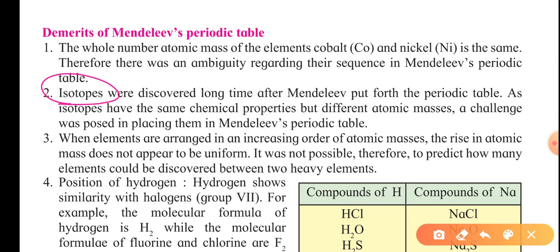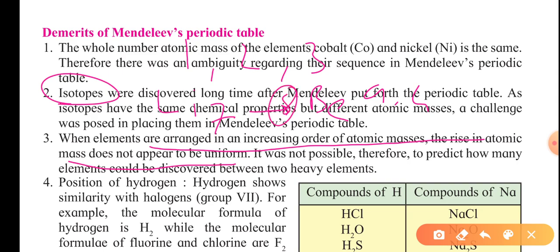The third demerit is that when the elements are arranged in increasing order of atomic masses, the rise in atomic masses does not appear uniform. That we have seen. There is no uniformity, like number 1, number 2, number 3. For instance, in the second period and group one, we see lithium with an atomic mass of 7. Just after that, in group two, there is beryllium with an atomic mass of 9.4. So where has 8 gone?